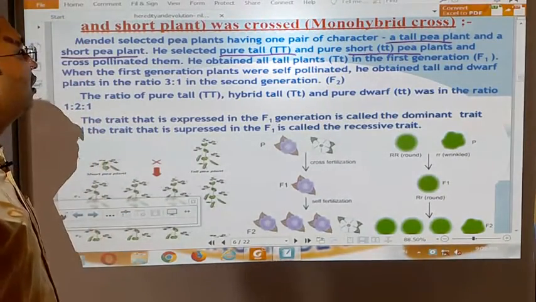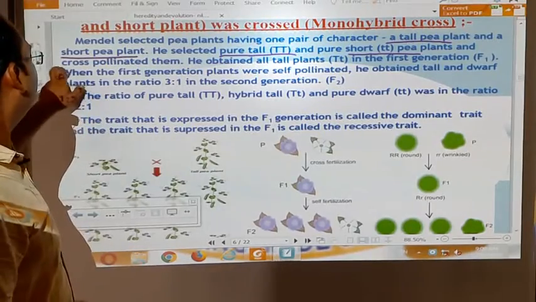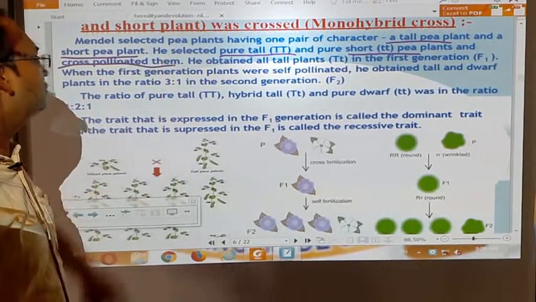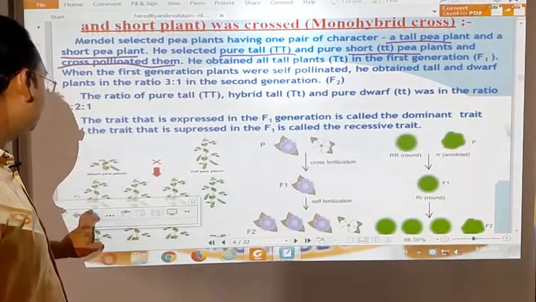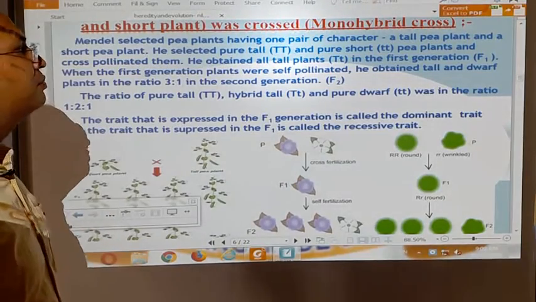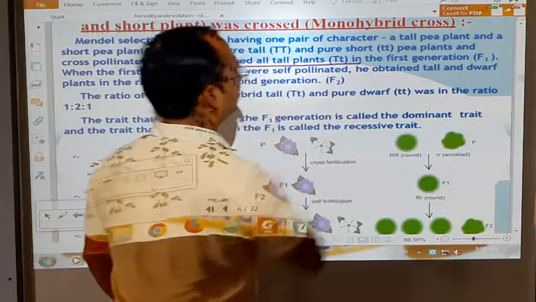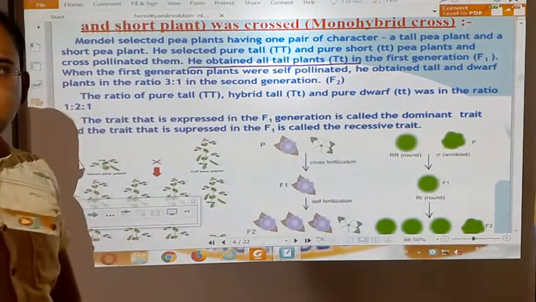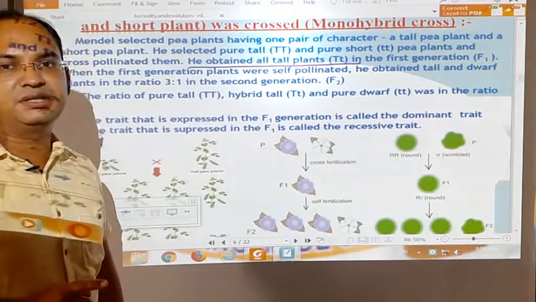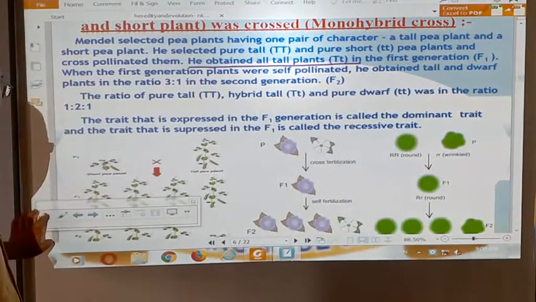And tall. He obtained and he cross pollinated them. He cross pollinated them, that means he made a cross between them. He obtained all tall plants. Mendel obtained all tall plants in the F1 generation. See here, like this.